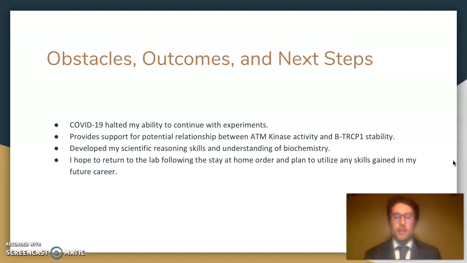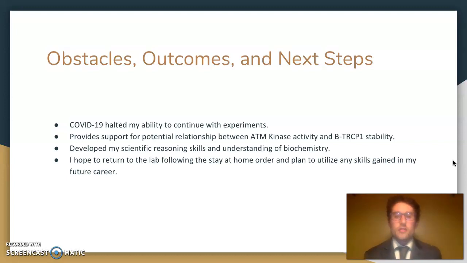So I would have liked to be able to present some more cleaner data and have more information for this presentation. But in the future, these experiments will be repeated, and hopefully all this information will be made more clear, and that will help to provide further support for the potential relationship between ATM kinase and B-TRCP1 that was identified through this research.